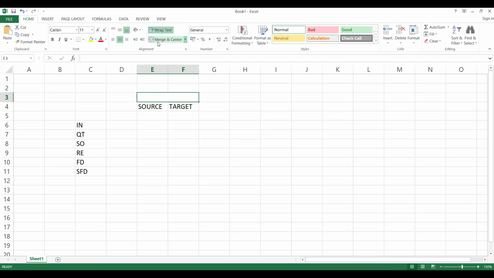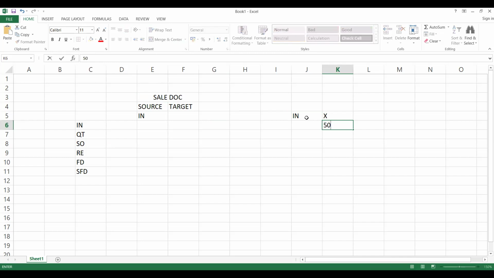If it is a sales document, from where to where do I need to copy? For example, I have created an inquiry for customer X with 50 quantity, and you know the process. The schedule lines are determined, and you have all this data.